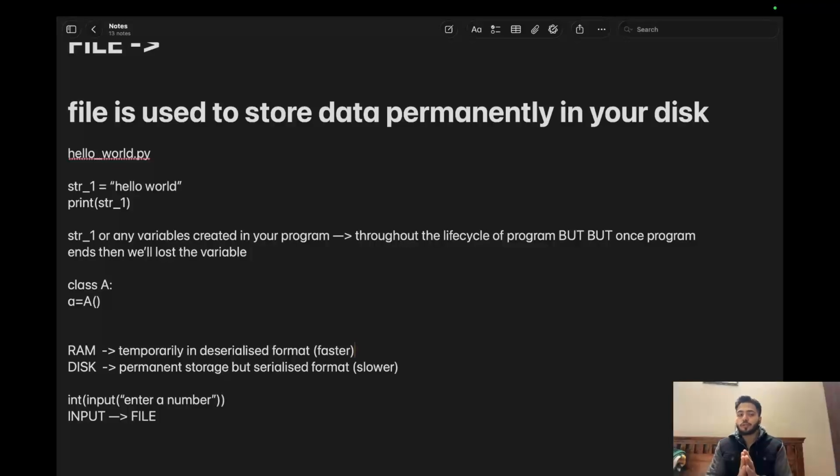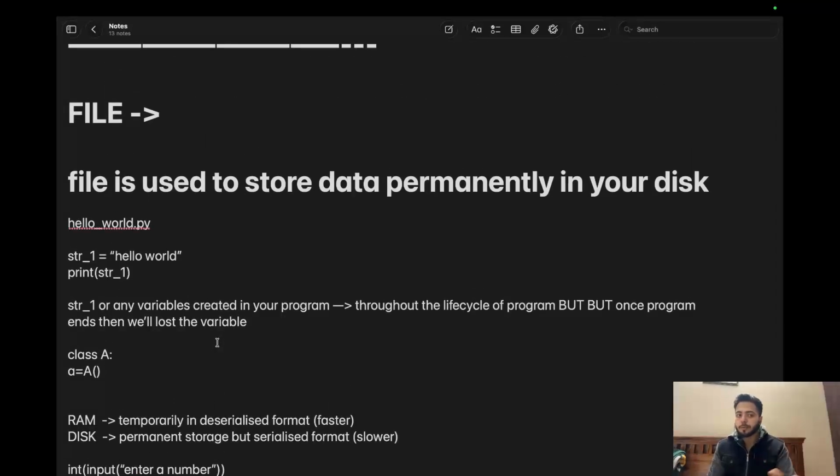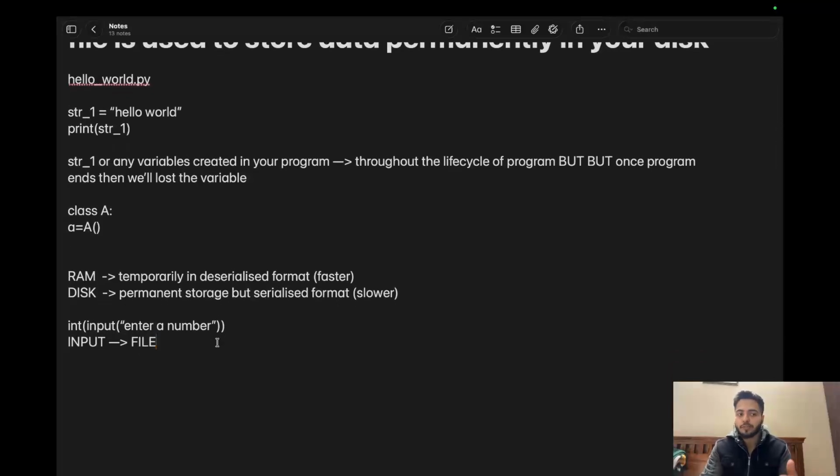So file is used to store data permanently. If I create any objects or any variable in my program, its validity is only for that program. Once program ends, I will lose it. So if I want to store output of a program, or variables and objects of my program permanently, then I can create my file. And also if I want to take input from the user, I can take it from the file. So we know what is file. File is used to store the data permanently in the disk, correct? And what is the difference between RAM and disk? And another use case of file is that we can take input through the file.